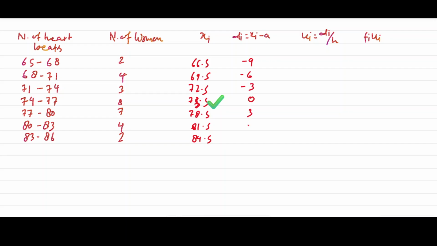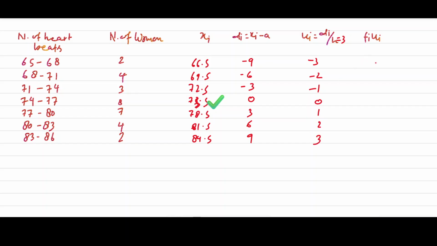Then reverse it: 3, 6, 9. Now it is a multiple of 3, so we should divide it by 3. Now this will be minus 3, minus 2, minus 1, 0, 1, 2, 3.